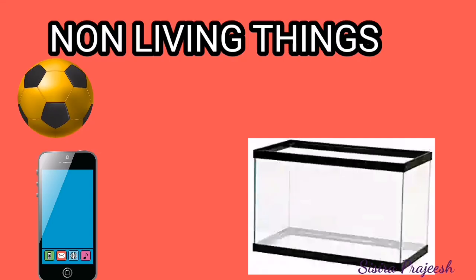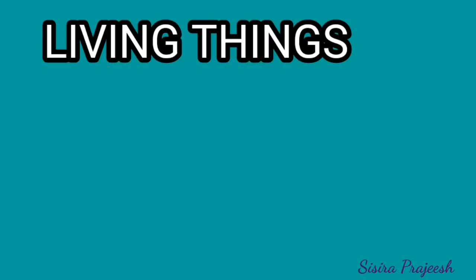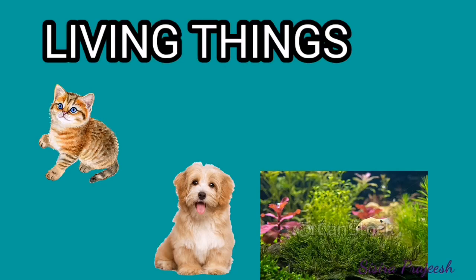So see these pictures children. Already we have seen these pictures. So now we can understand by the features that ball, aquarium tank and a mobile phone show the characteristics of non-living things. And when we come to living things, these pictures with aquarium tank with fishes and plants. I repeat, aquarium tank is a non-living thing, whereas the fishes and the plant inside the aquarium tank are living things. And the cat and dog show the features of living things.